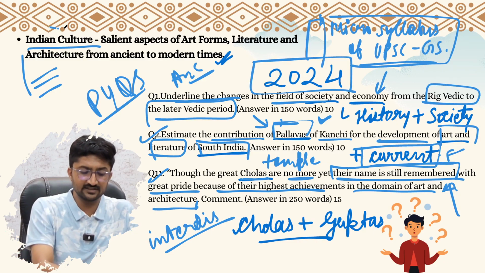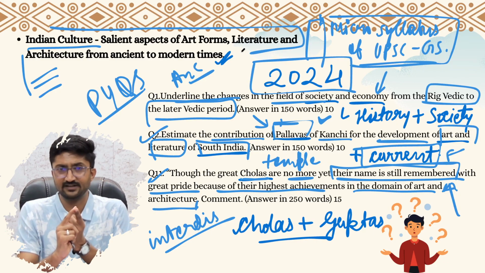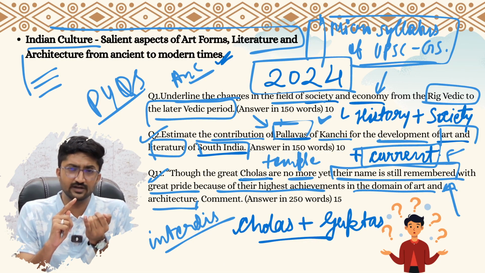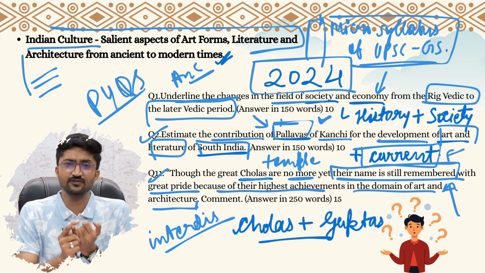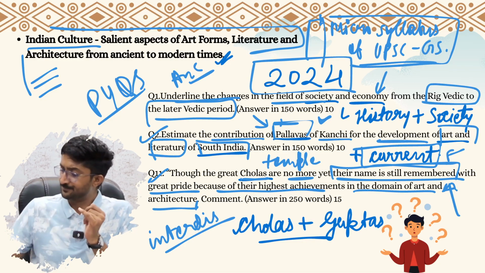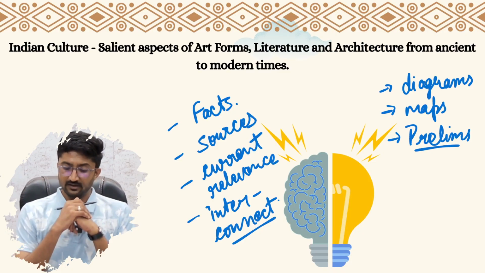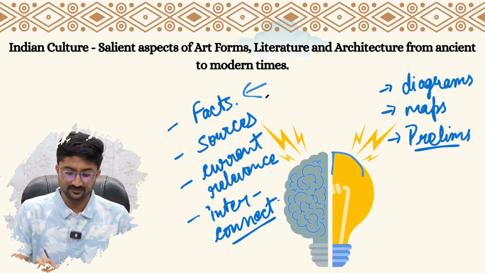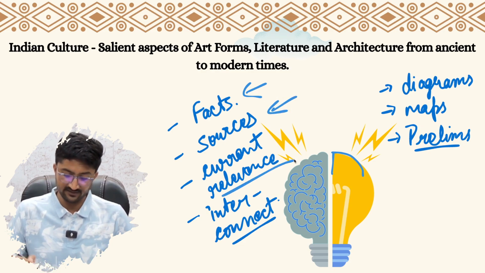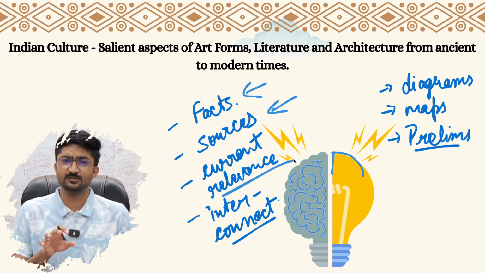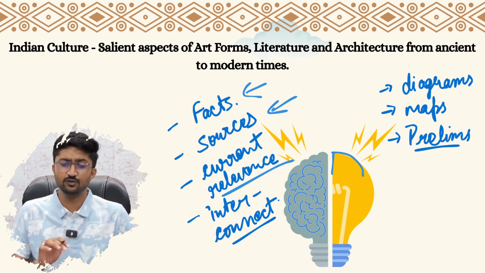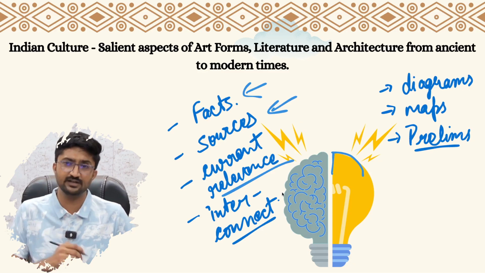So when you are reading this topic, you have to remember the facts. You have to remember their locations. You have to remember the features of the art and architecture, and you also understand the current significance of all these art forms. Okay. Then when you are going through, you have to brainstorm about the facts, the sources that we discussed, the current relevance and interconnectedness, not just the crude facts about history or about a particular dynasty. You have to also connect them with the contemporary relevance.